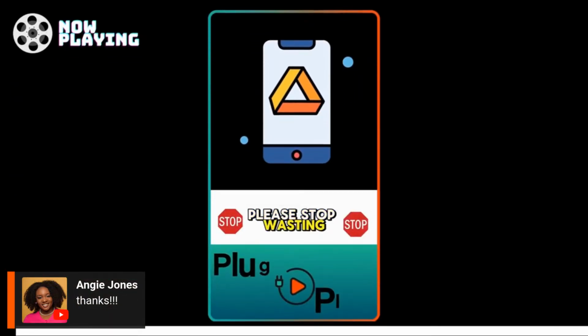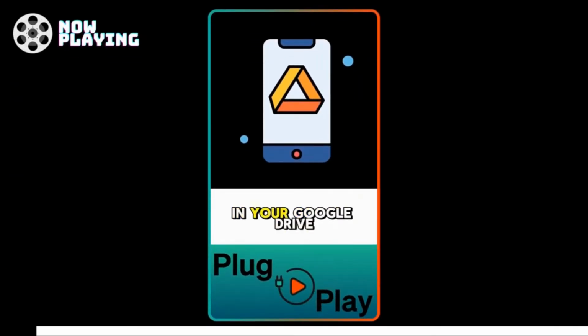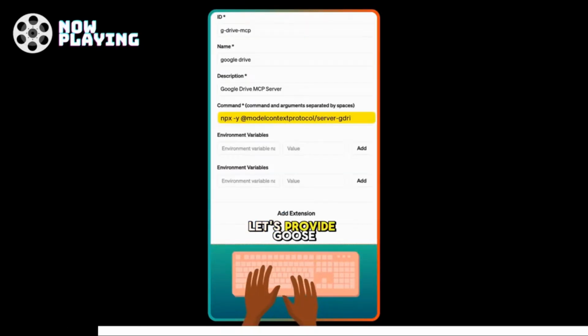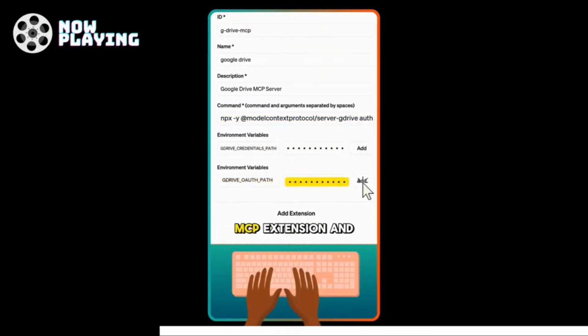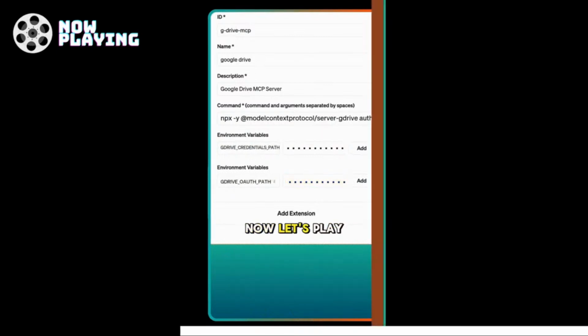Please stop wasting your time searching for files in your Google Drive. Let Goose plug in and do it for you. Here's how to plug and play. Let's provide Goose with the commands and environment variables it needs so that it can plug into the Google Drive MCP extension. And now, let's play.